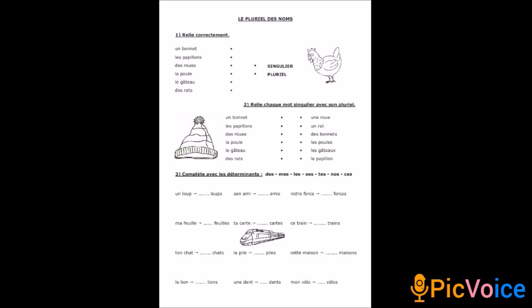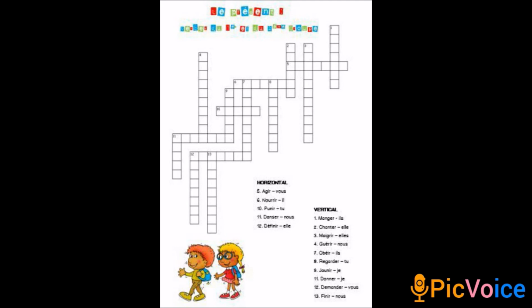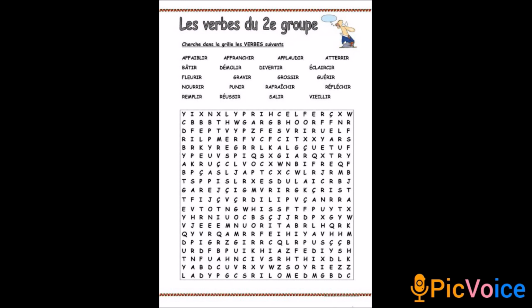We saw also the IR group verb, second group verb. Okay, so on the right side you have the verb along with the subject. Okay, so you're going to conjugate the verb and write in the vertical side or in the horizontal side. So you are going to find out the conjugation. For each verb you have one subject. So you are going to find out the verb with the subject, the right conjugation and write the verb. If it is vertical, you are going to write the verb vertically, or if it is horizontal, you are going to write it horizontally.